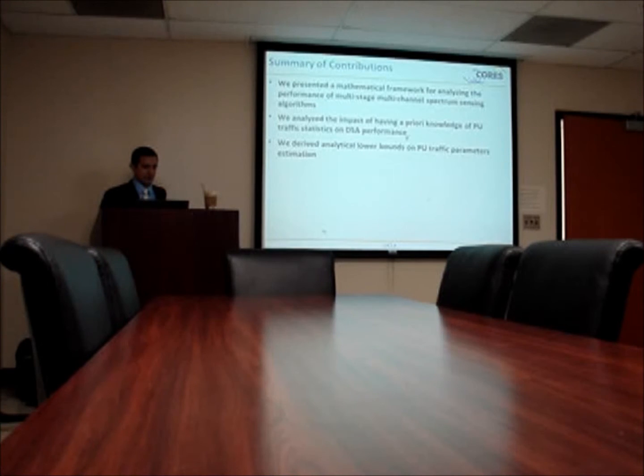So the summary of contributions of this talk, we first presented a mathematical framework for multi-stage sensing algorithms. We then showed how the performance, that is throughput and collisions, can be improved if you put into consideration the traffic of the primary users. And then the last part, we showed the accuracy bounds on estimating the primary user traffic.